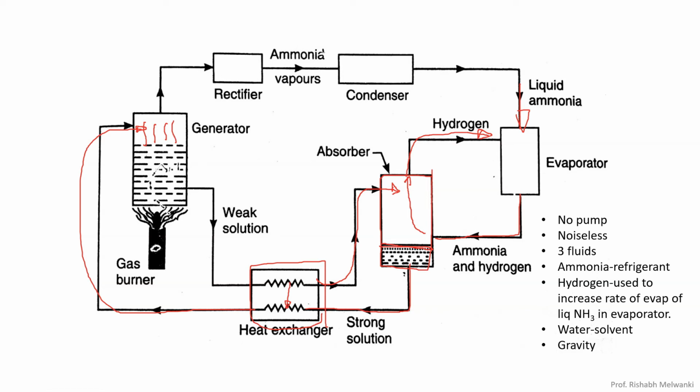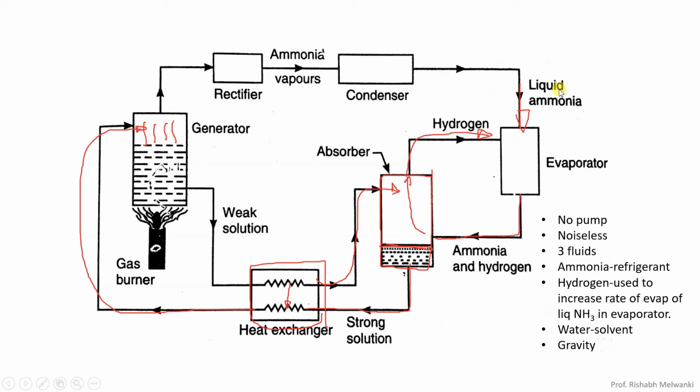Here you should understand that in the total Electrolux refrigeration system, the vapor absorption refrigeration system, everywhere the total pressure is the same. If you consider the evaporator, inside the evaporator we have two pressures. Total pressure will be partial pressure of hydrogen plus partial pressure of ammonia. Now the hydrogen pressure is very large as compared to liquid ammonia pressure.